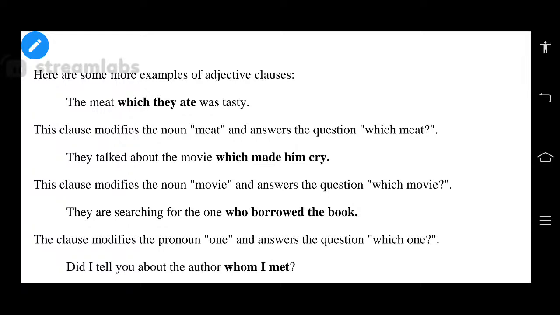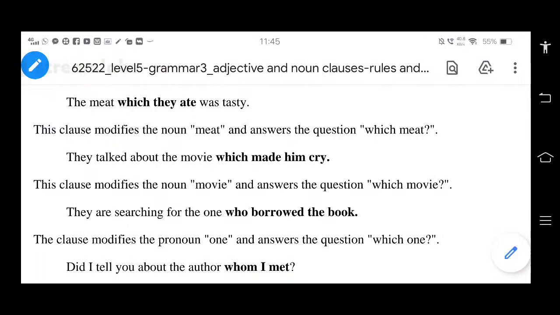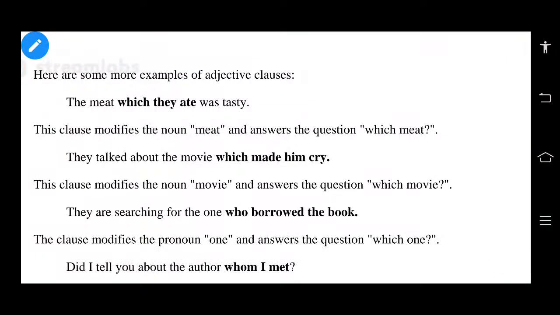So in the sentence, the meat was tasty. The meat is the subject, was tasty is the predicate. For the subject, we add which they ate. Here are some examples of adjective clause. First one, see. Second, see. A clause modifies the noun meat and answers the question which meat.